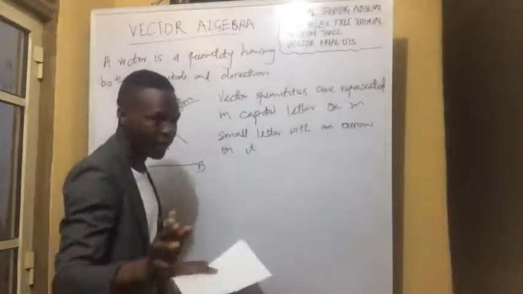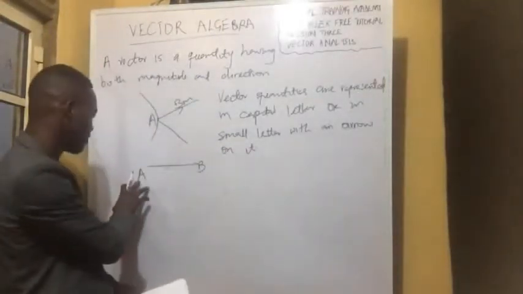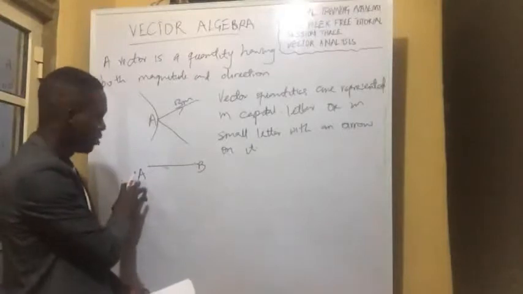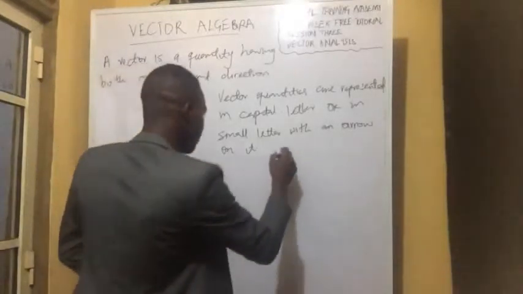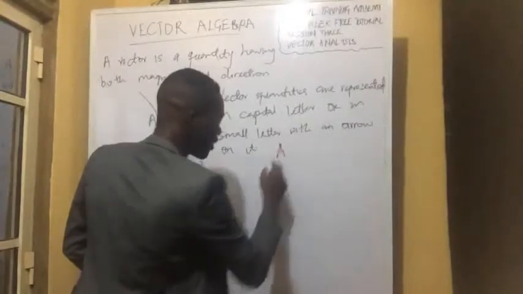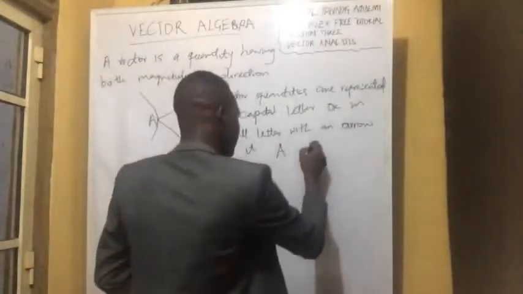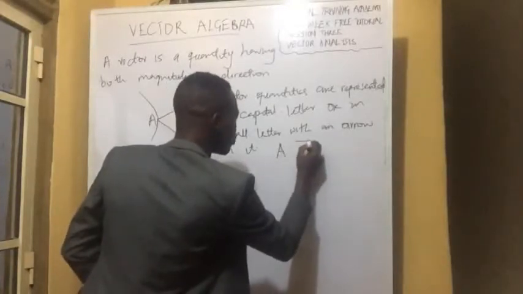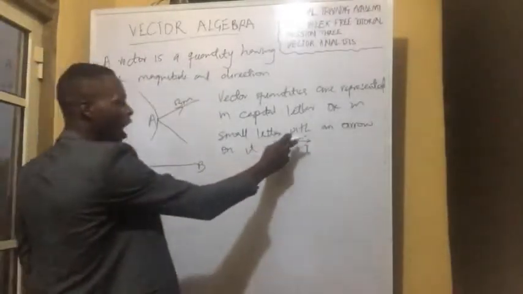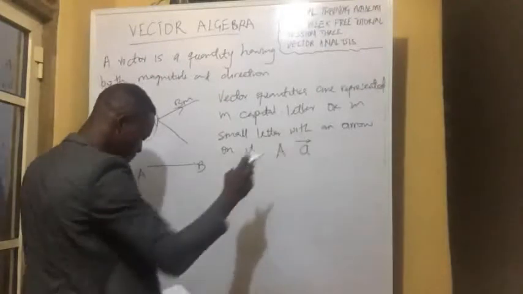So it's going to be like this. Let's say in the case of Adams now here that we are talking about, we want to represent this vector, then we are going to say, either write it as a capital A, or if we are using a small a, then we have to indicate that there is a direction to it by putting an arrow on top of it.